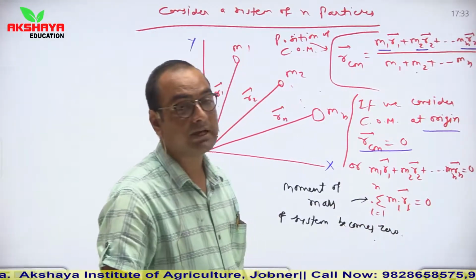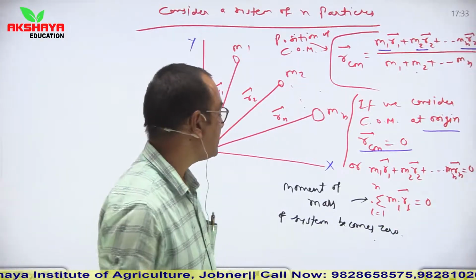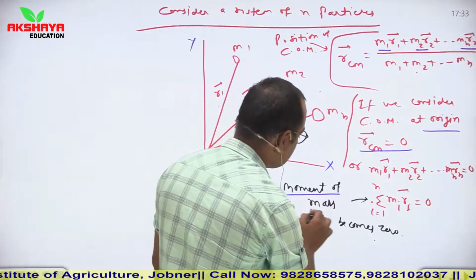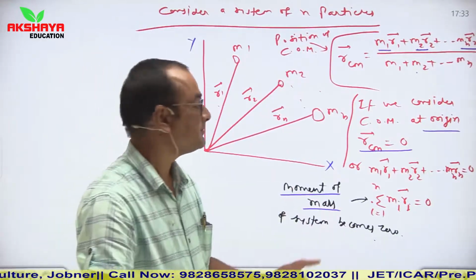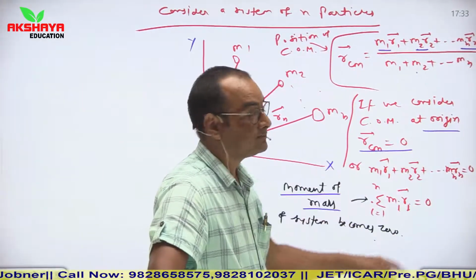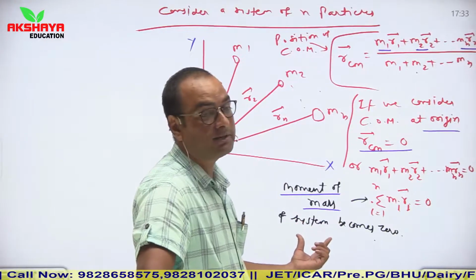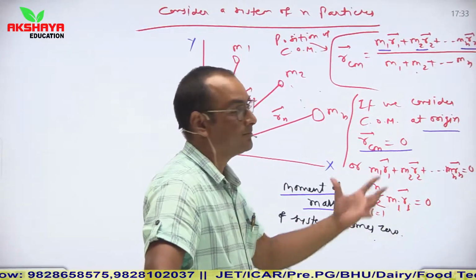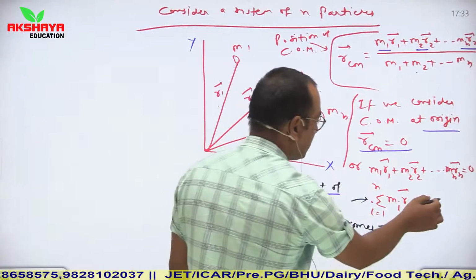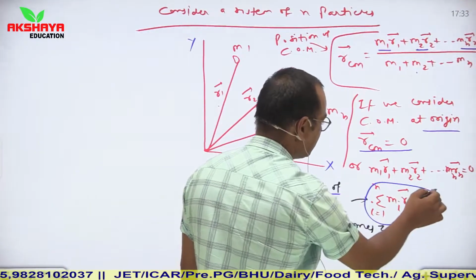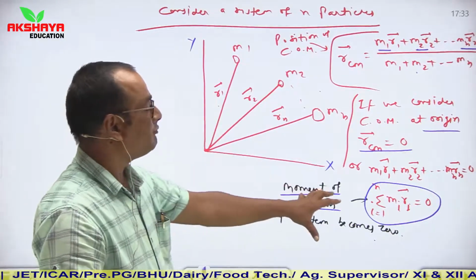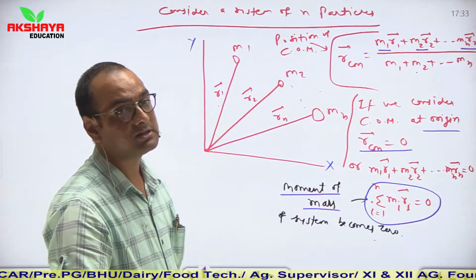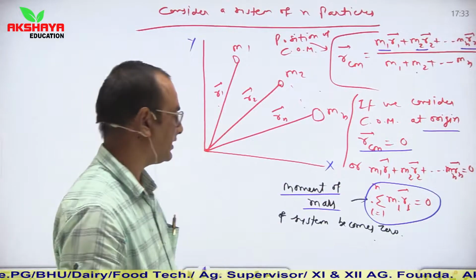This mass multiplied with position vector is known as moment of mass. Hence, if the center of mass lies at the origin, the moment of mass of that system becomes 0. This is how we find the position of center of mass of a system containing n particles.